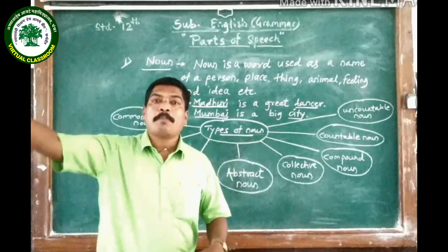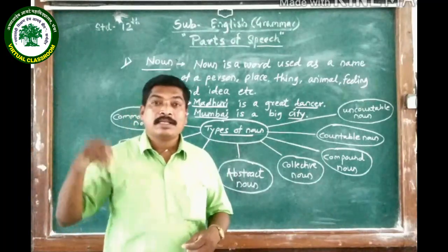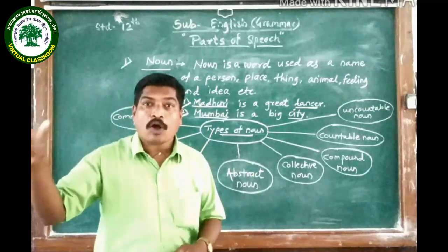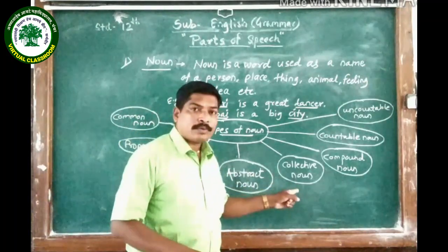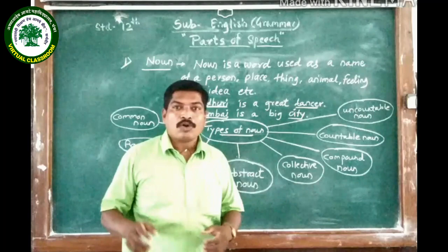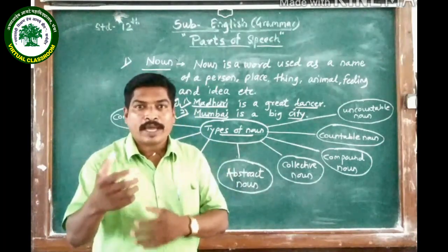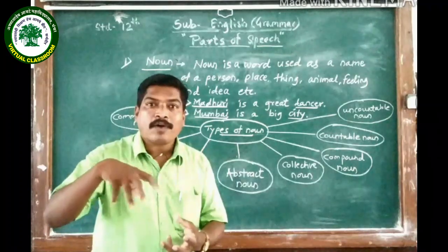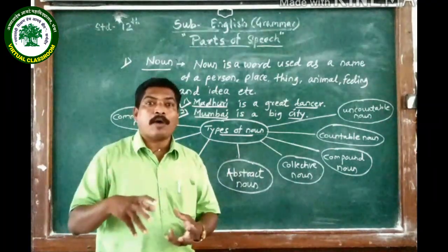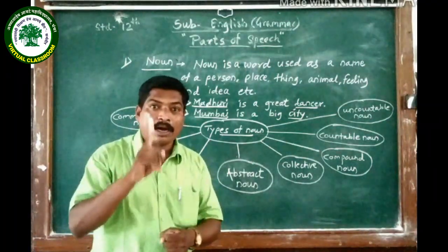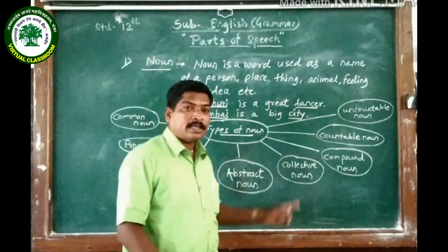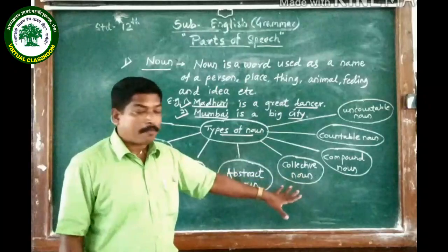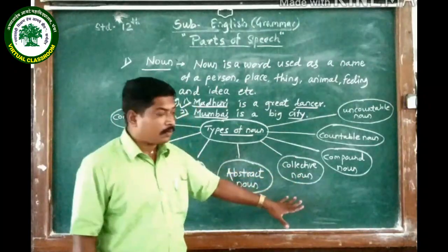If there are a lot of birds there, then I will say that there is a flock of birds. So that flock is a collective noun. If I want to present somebody with a bouquet, in that bouquet there will be a lot of flowers. So that group of flowers comes in a bouquet. That is why bouquet is a collective noun. So this is a type of noun, collective noun.